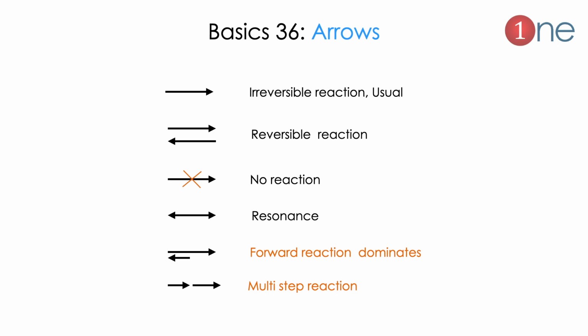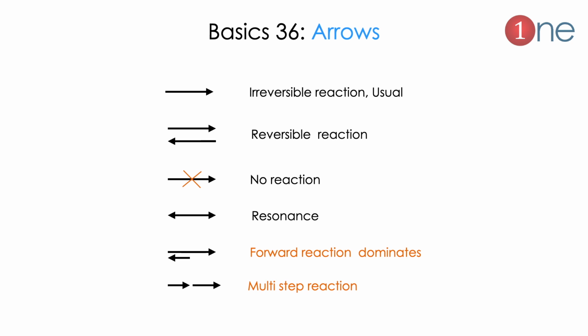Next and very basic one is arrows. You should know the arrows in organic chemistry. The simple arrow represents the irreversible reaction, which is very common in organic chemistry. The double-sided arrow shows the reversible reaction, meaning the reactant can be converted into product. The reaction with a cross symbol is called no reaction, meaning it is not possible at all.